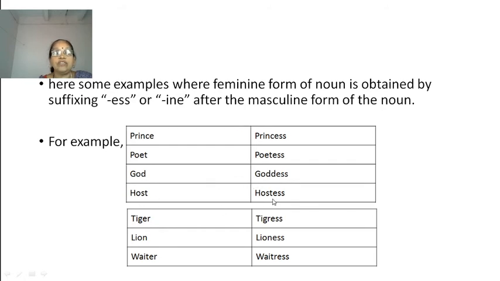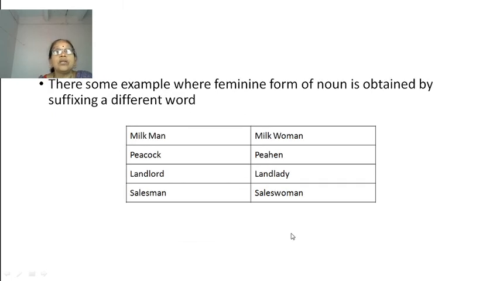Host, hostess. Tiger, tigress. Lion, lioness. Waiter, waitress. We have added ESS and it became feminine from masculine.